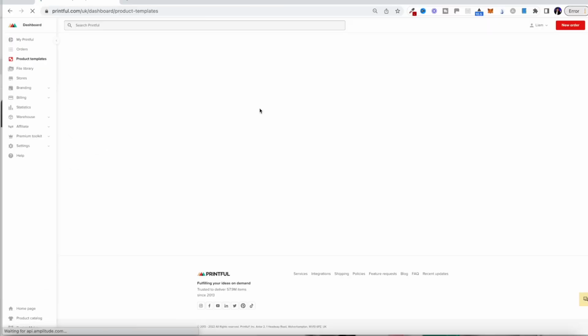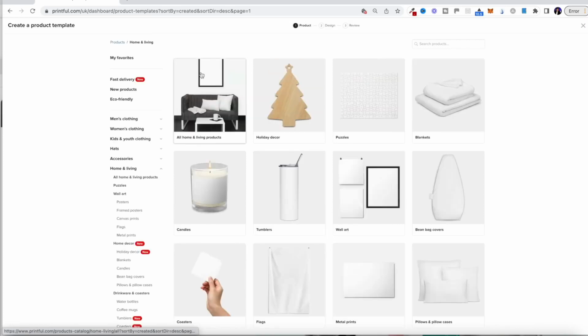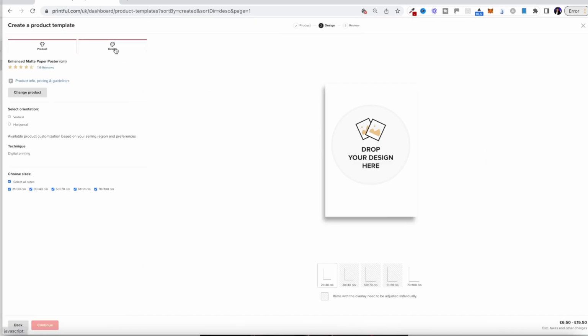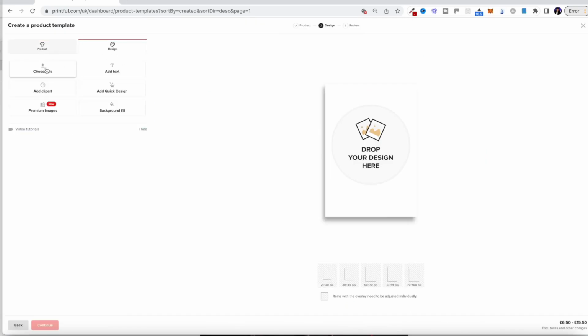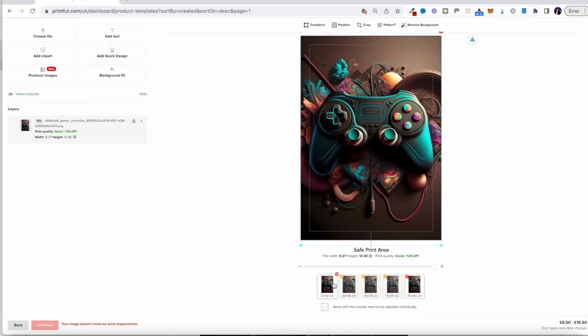And then you can come to product templates, create product template. Then we can click on home and living, wall art, and choose any of them like this matte poster. Then all we need to do is upload our design, the AI generated image. This is okay on a small canvas. Now, this is the downside to AI technology. A lot of these AI generators don't actually create you very big images.